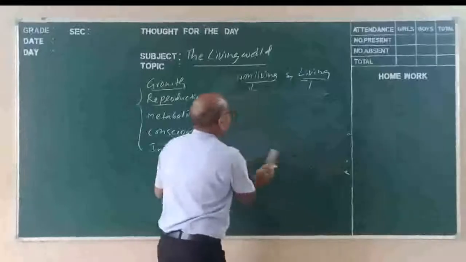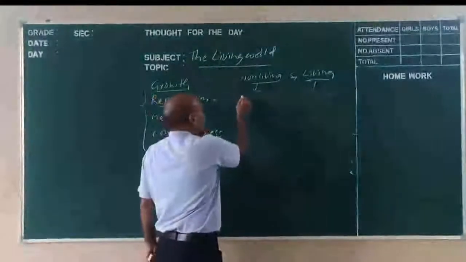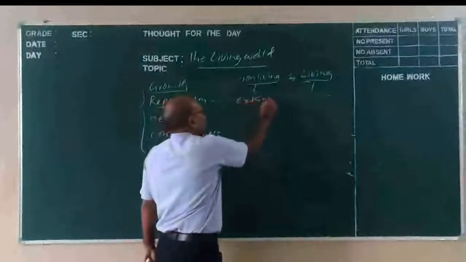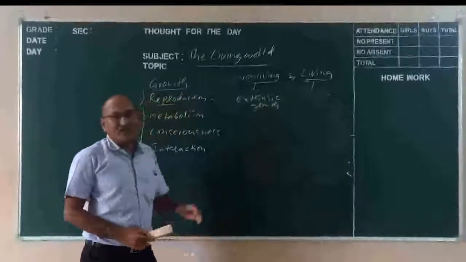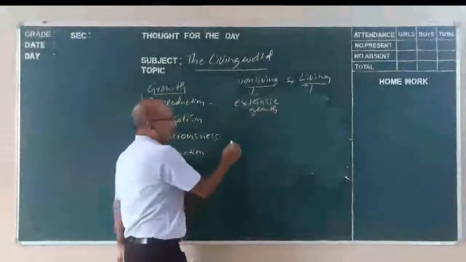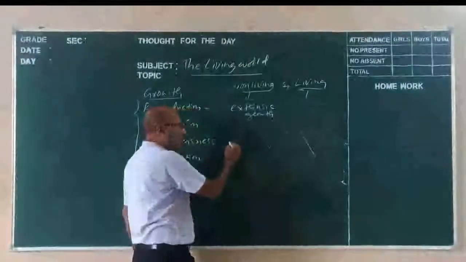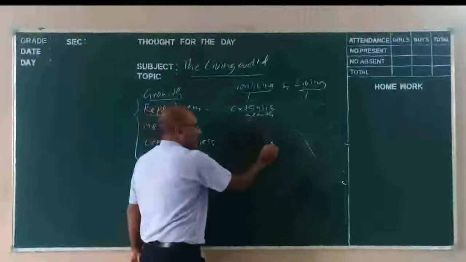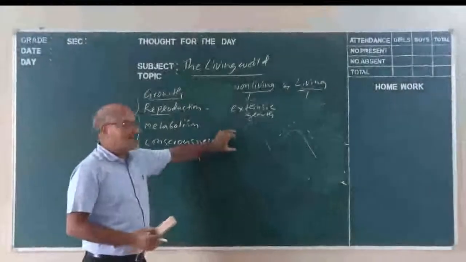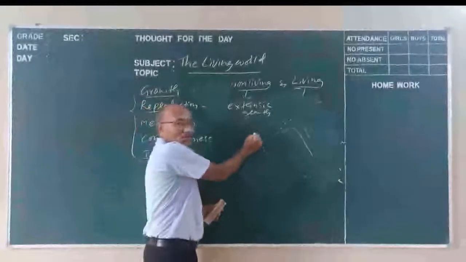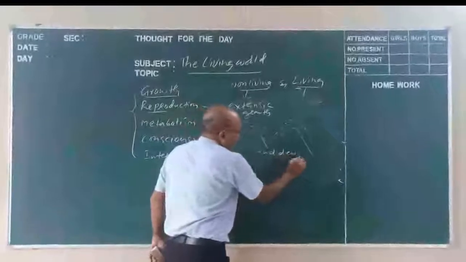In the case of non-living objects, the growth is called extrinsic growth. For example, if there are mountains or sand dunes, the growth in mountains occurs because of the accumulation of substances.